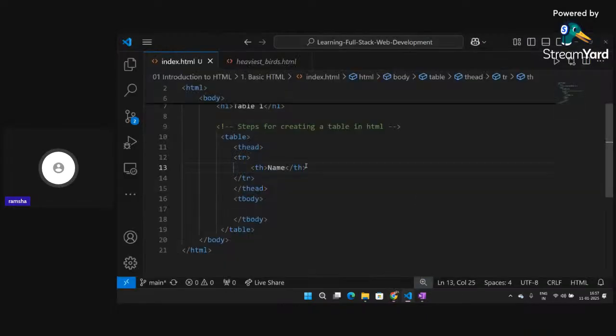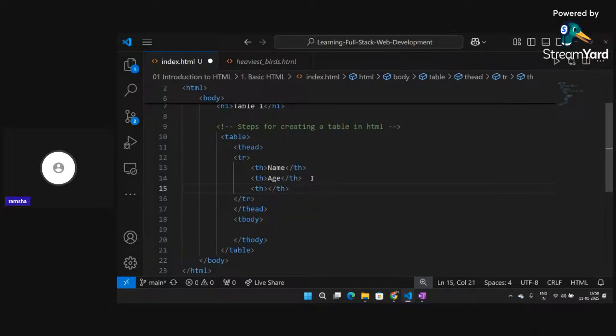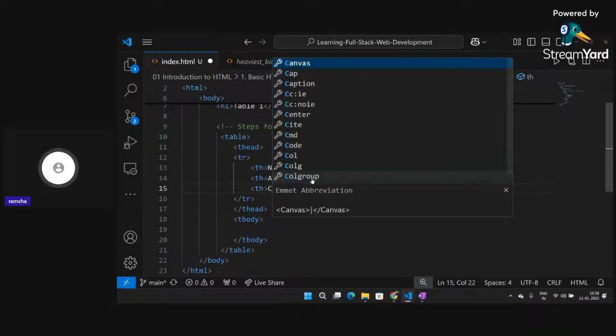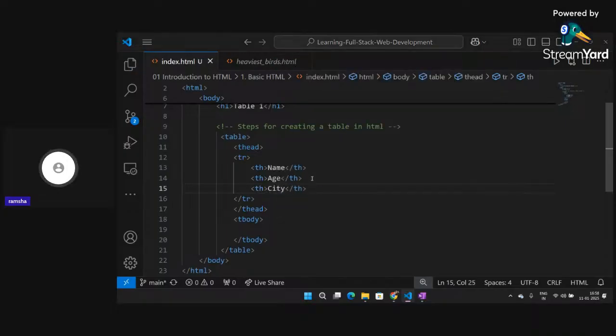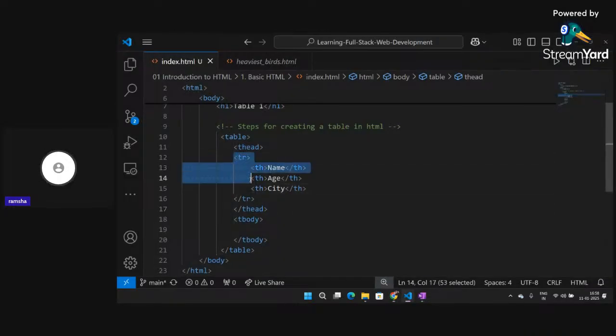Inside this tr only, I can add another th and write here age. I can add here organization, or let's say city. Click on refresh, so I am able to add more entries here. Similar to this, I can create one more tr.